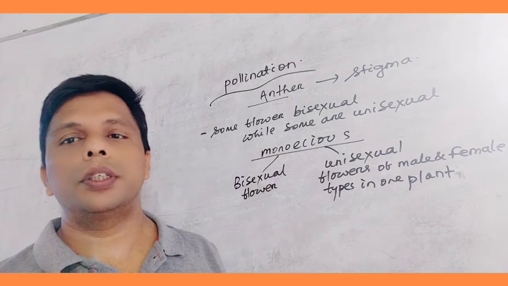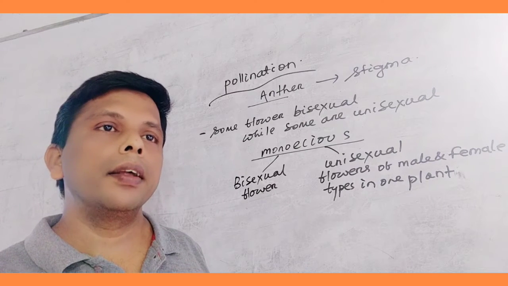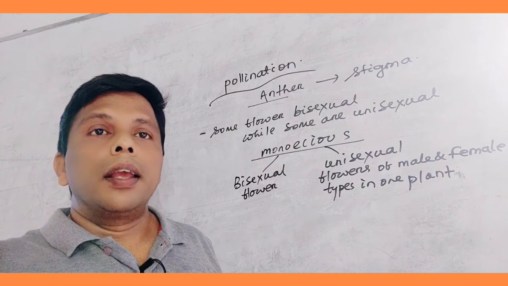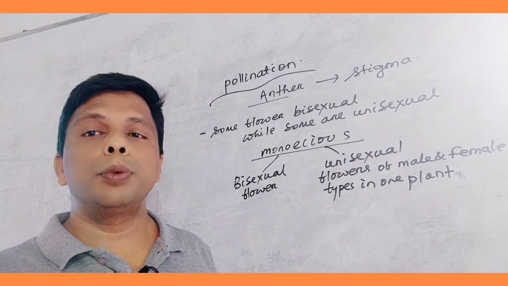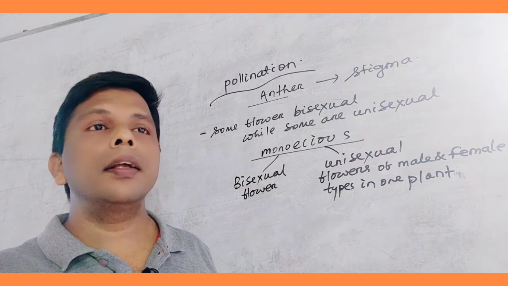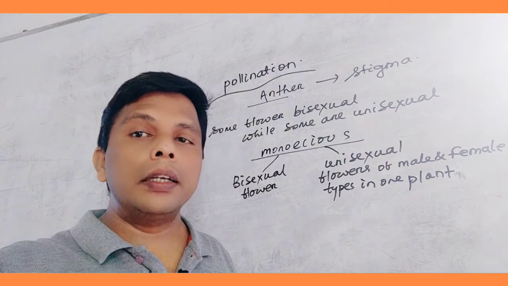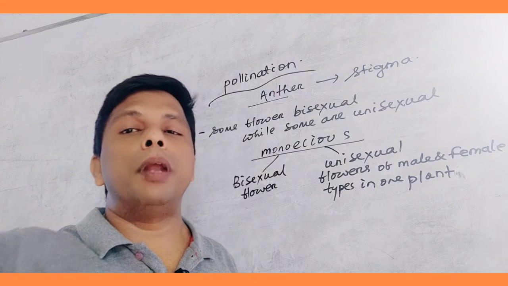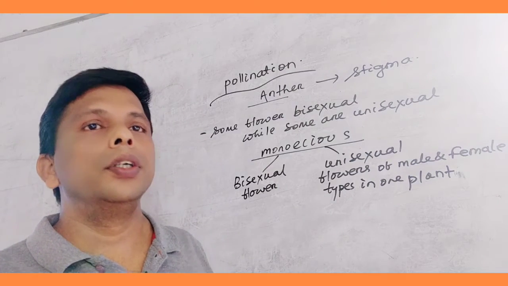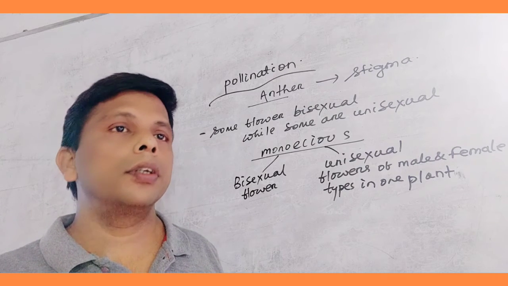Such types of conditions are found, and it is another common case. In the case of other plants, suppose we take the example of papaya, where the plants are dioecious, the male plants are separate and the female plants are also separate. Clear? So, these are the different conditions of flower.